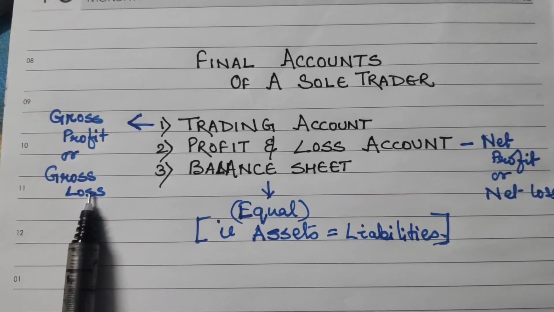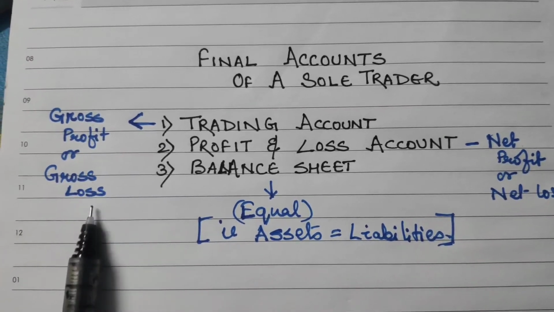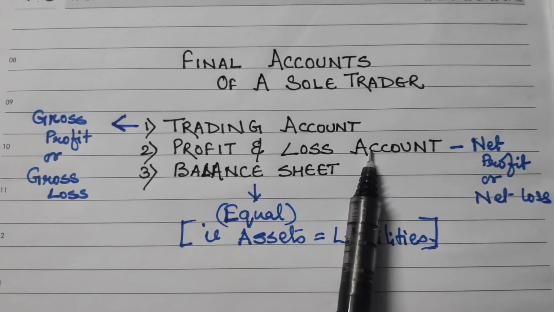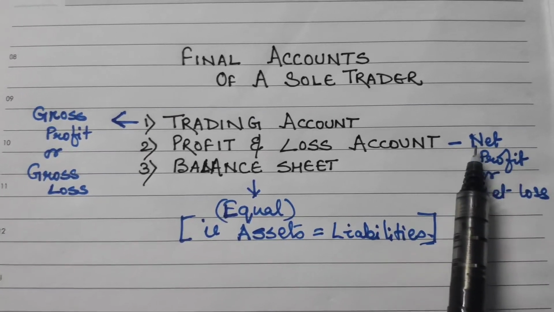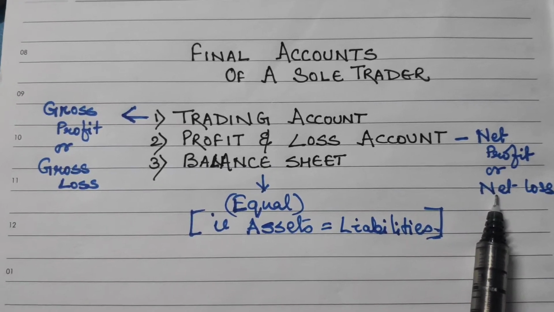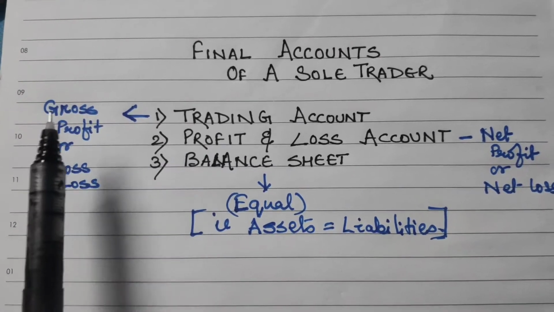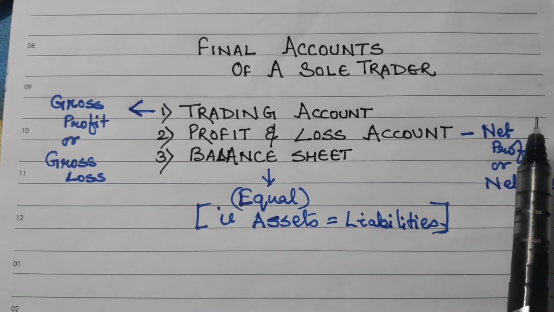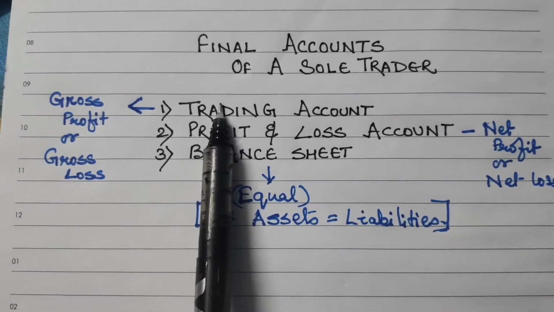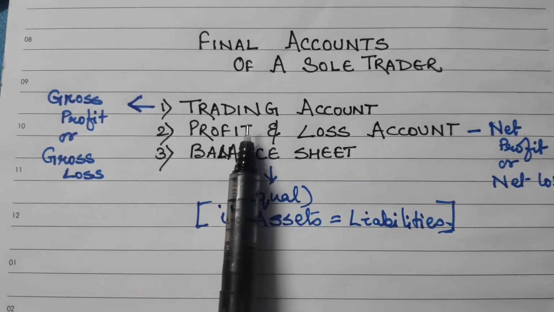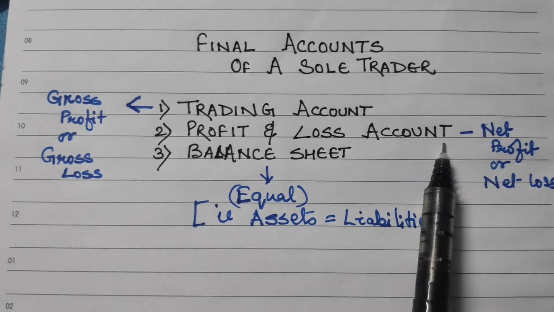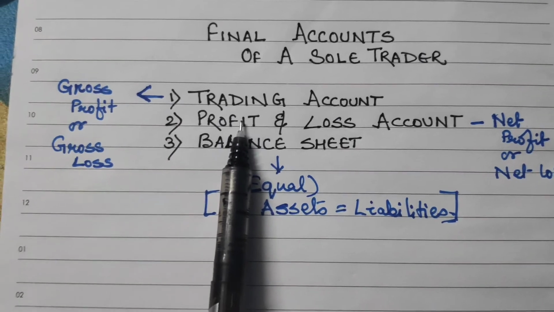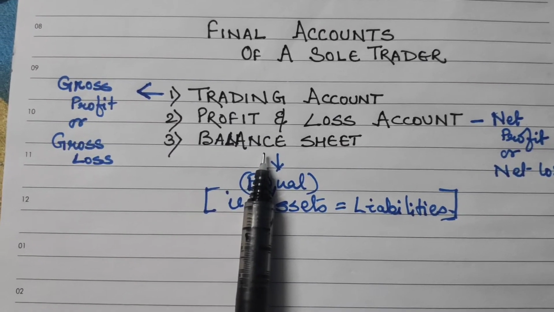Once you get to know that it is profit or it is loss, you prepare the profit and loss account. Why is the profit and loss account prepared? It is prepared to know the net profit or net loss. Fine. Unless you find the gross profit or gross loss, you won't be able to find out net profit or net loss. So the first step is to prepare the trading account. The second step is to prepare the profit and loss account. Clear?